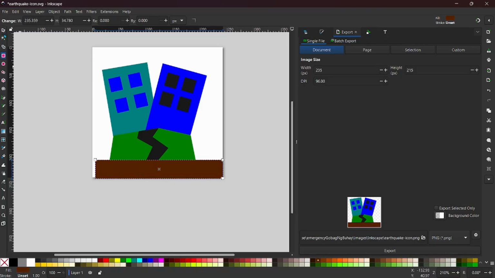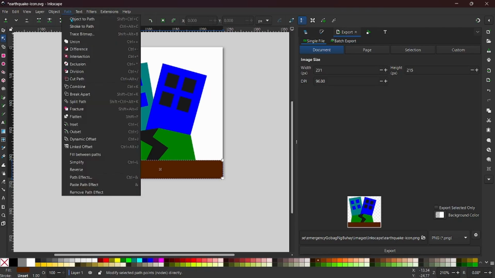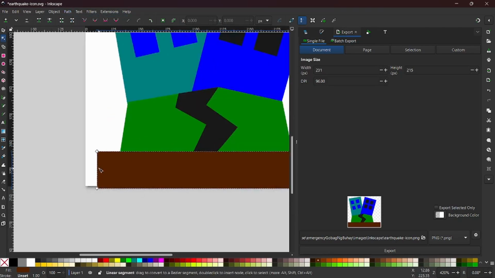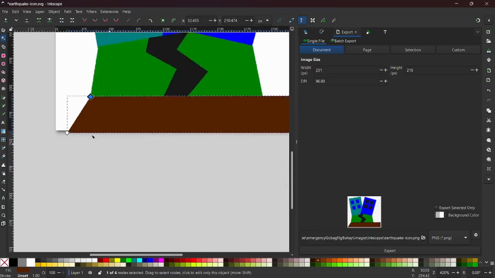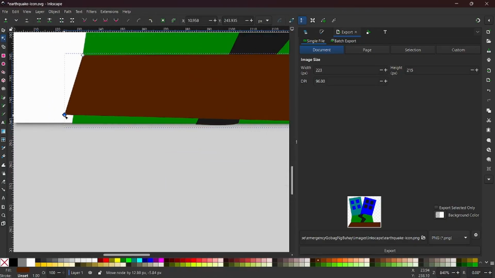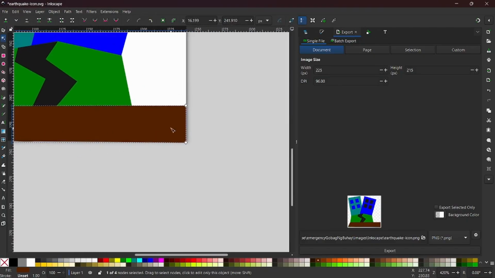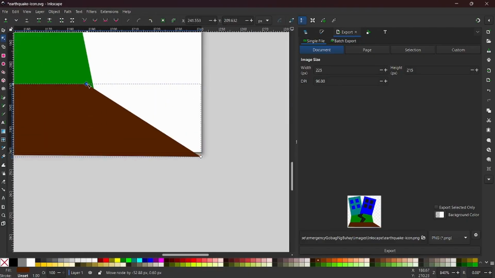Then we can just go and do object to path, set that up. And again, we'll try to make it move towards the ground. And here also, set an icon down there.